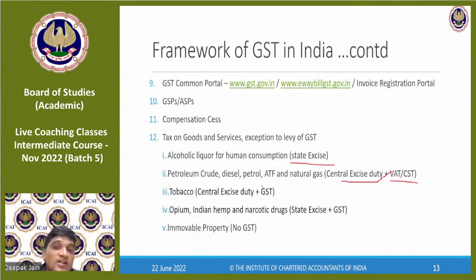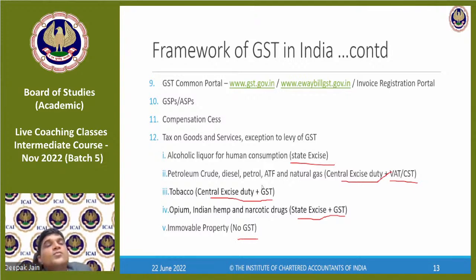That's the reason you will see there are a lot of negative remarks to the government saying that you are collecting most of the taxes. On petroleum products, the price has already increased, crude is increasing, but still the government's revenue is also increasing because central excise duty and VAT both are levied. On tobacco, central excise duty and GST are levied. On opium, Indian hemp and narcotic drugs, state excise and GST are levied. On immovable property, no GST.